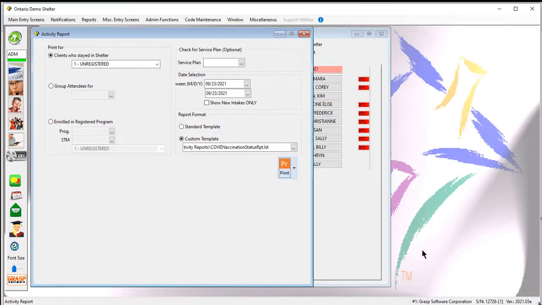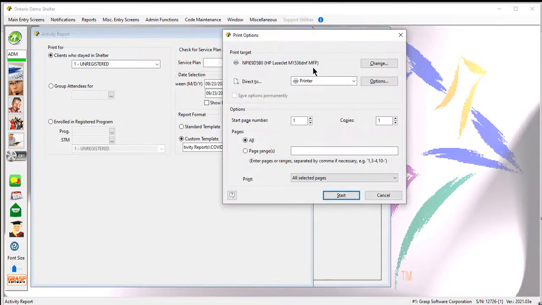Okay, so one more thing to consider is you can dress this report up even a little bit more, because when you print that, let me just pull that up one more time.